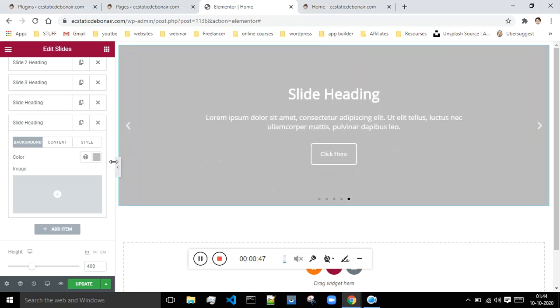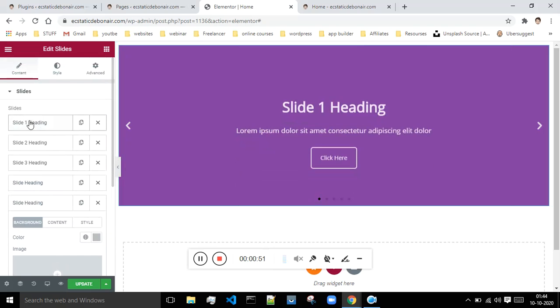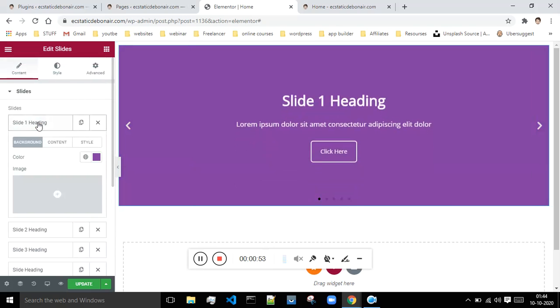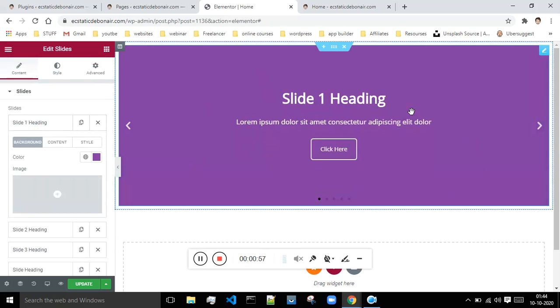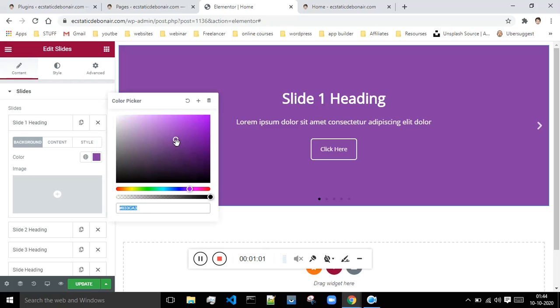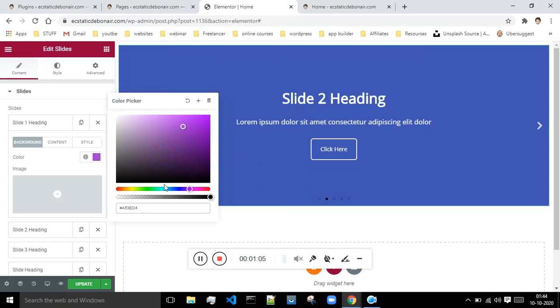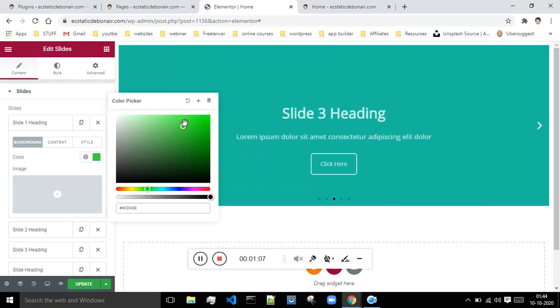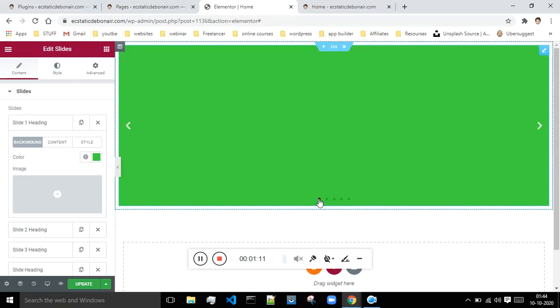So now let me just show you how to customize these slides. Let me just go to this first slide over here. I will click over here, and from here I can change the content of my slide. Basically this is my first slide. I can change its color, whatever color I want. I can just select it. If suppose I want it to be green in color, then I will select the green. Now let me just go to my first slide, and it's green in color.